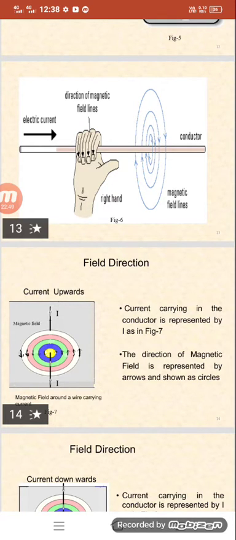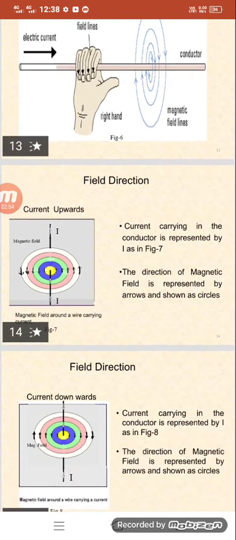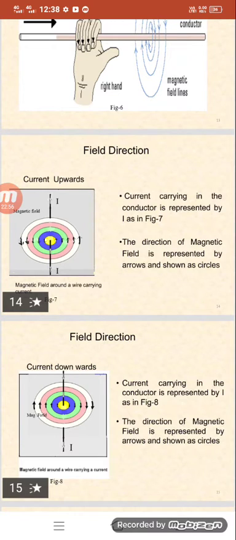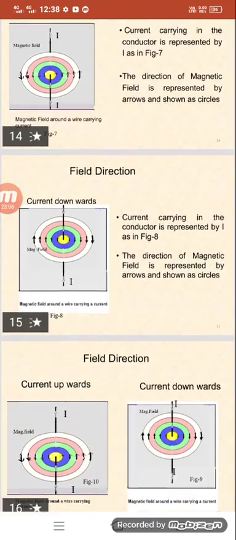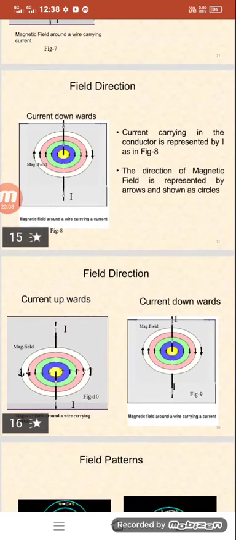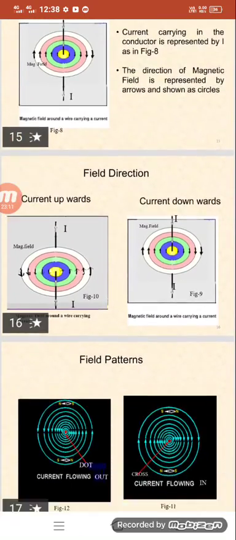Suppose the current is going upward, then the direction of the flux lines is anti-clockwise. Suppose the current is going downward, then the magnetic field direction is clockwise. So the direction of the magnetic field is represented by arrows on circles. Current upwards, current downwards, so these are the directions.